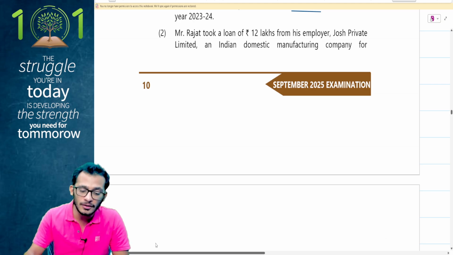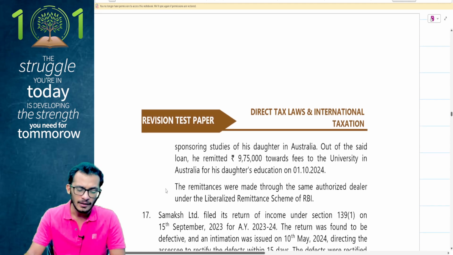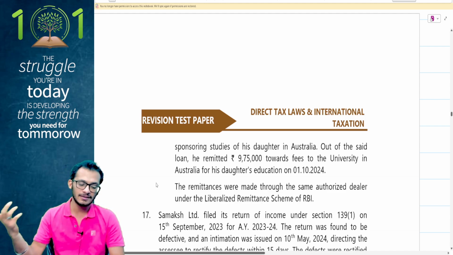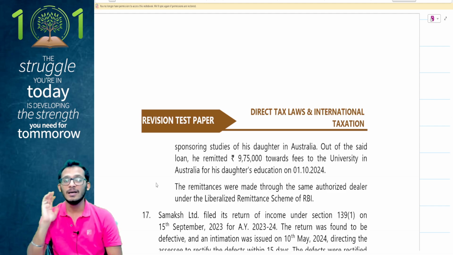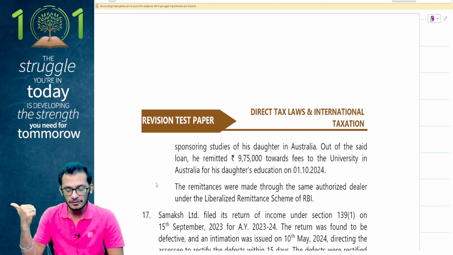Mr. Rajat has taken a loan of 20 lakhs from his employer, Josh Private Limited, an Indian domestic manufacturing company, for sponsoring studies for his daughter in Australia. Out of the said loan, he has remitted 9,75,000 towards fees to the university in Australia for his daughter's education. We are again looking at TCS, LRS scheme coming into picture. The remittance was made for LRS scheme.